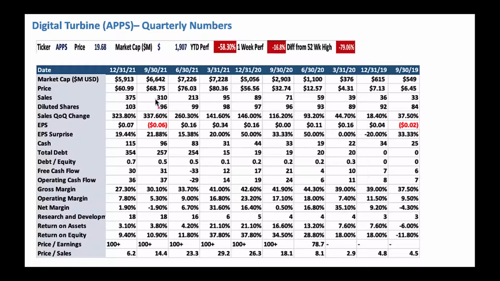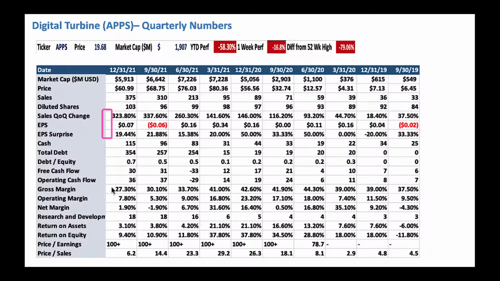Share dilution is happening slightly, but not a big concern for me. Dilution is right here, not a big concern. Sales are growing nicely here, 310 to 375. That's good. And they're surprising Wall Street with nice sales growth improvement. That's a good one here. For earnings per share in the recent quarter, both sales as well as earnings per share are negative surprises. That's why the stock came down here.